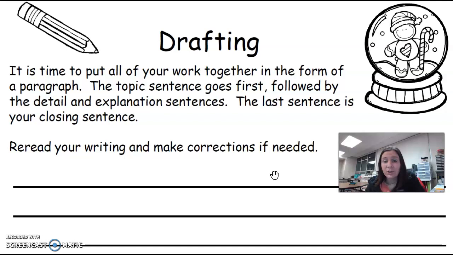When you're finished, you're going to turn it into the purple container. Have fun. Do your best.